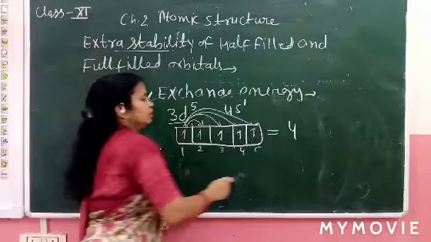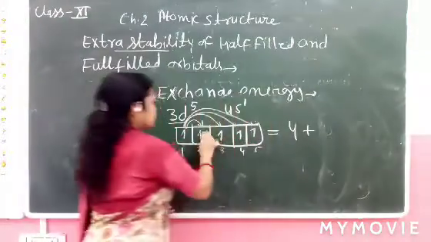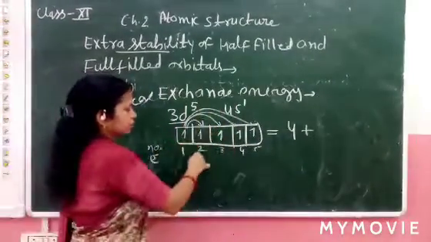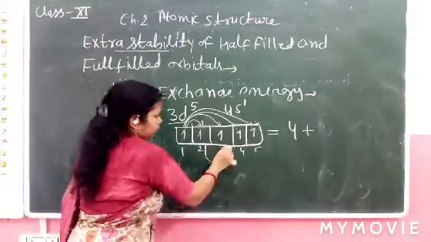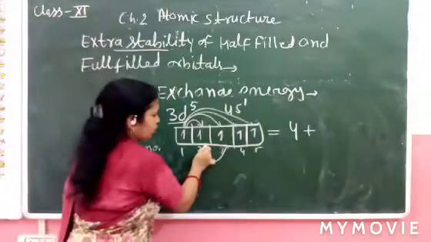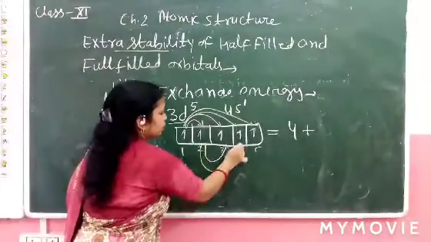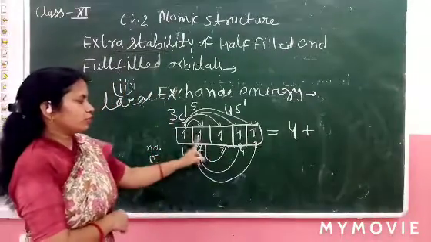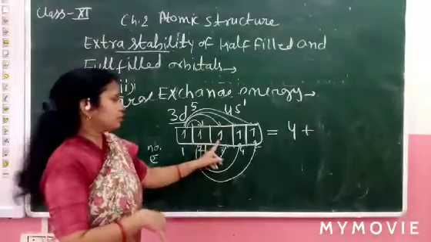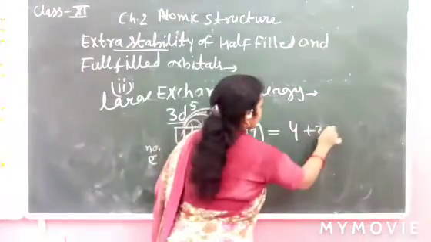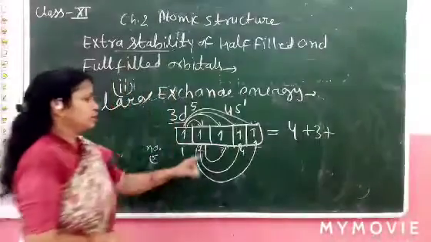Clear? Now we talk about the second electron. Let's see how the second electron can exchange. Electron 2 exchanges with 3, 4, and 5. There are 3 ways. Clear?